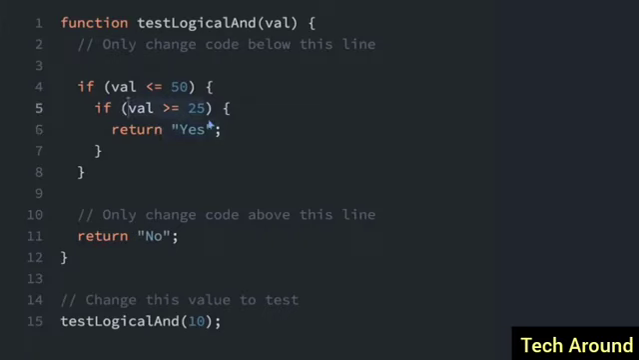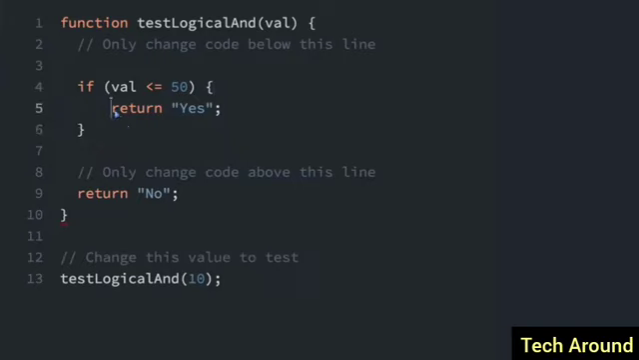So what I'm going to do is copy this where it says value is more than or equal to 25. I'm going to delete this nested if statement. So we don't need that if statement. And I'm going to use the AND operator. So we have less than or equal to 50. And if I put two ampersands like this, that means AND. Now I'm going to put value is more than or equal to 25. So this says if value is less than or equal to 50 and the value is also more than or equal to 25, then we're going to return yes. So both this statement and this statement have to be true to get inside this if statement here.